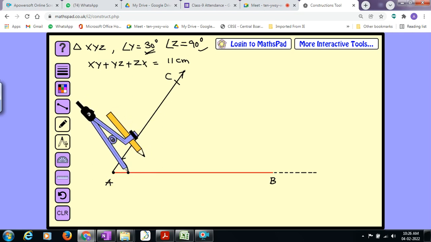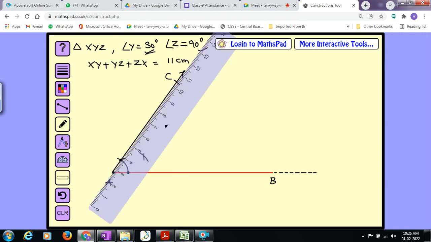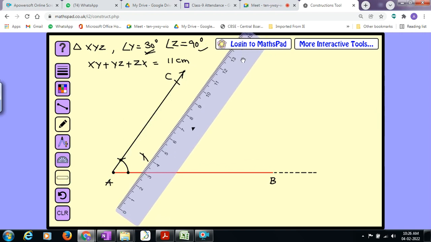Lock it. Cut one arc. Remove the tip of the compass, place it here and draw another arc over. Here is the point of intersection. Join this point of intersection to vertex A, then it will be the angular bisector.